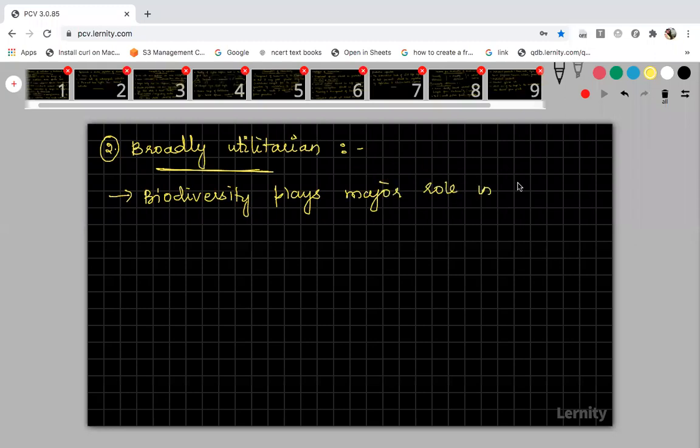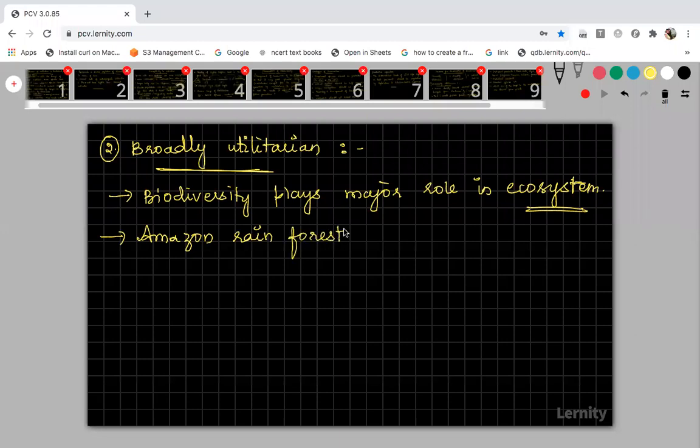Plays a major role in the ecosystem. Fine. Now the broadly utilitarian is going to be helpful for the ecosystem and not for a single person or for humans. For example, I will tell you how it is helpful for the ecosystem. If you take the Amazon rainforest, it is one biodiversity. Like I told you, many species of biodiversity are present in the Amazon rainforest, right?